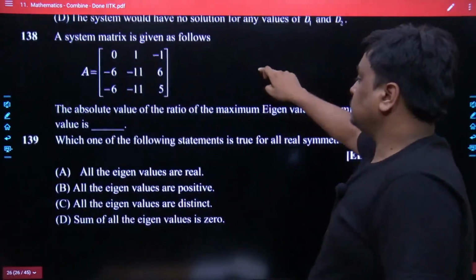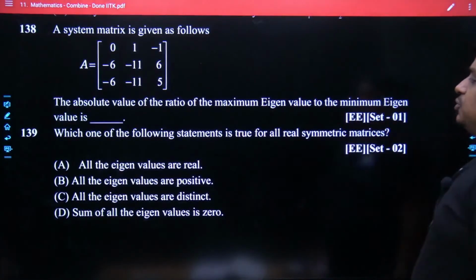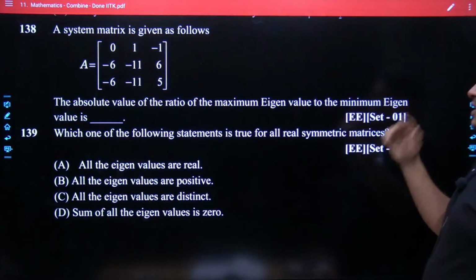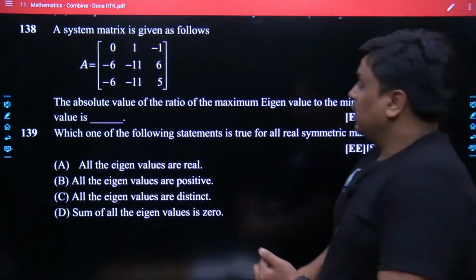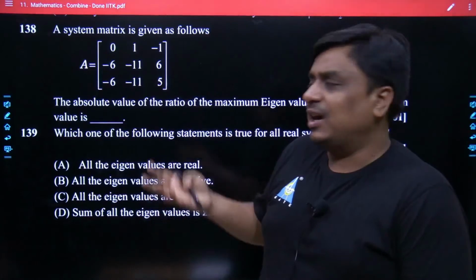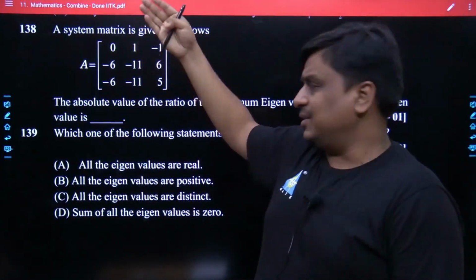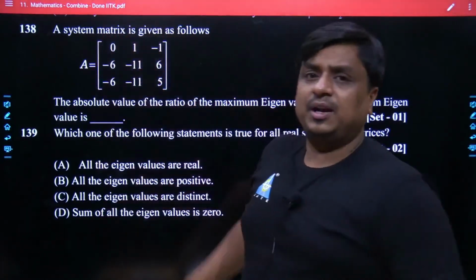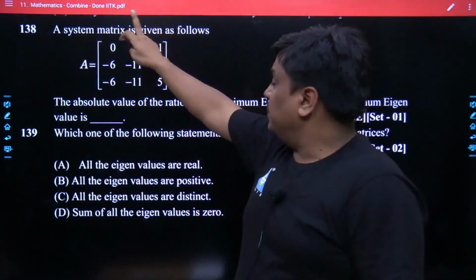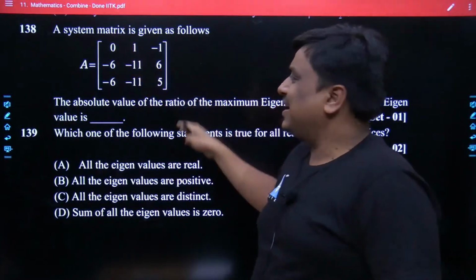Now, question number 138, a system matrix is given as follows. The absolute value of the ratio of the maximum eigenvalue to the minimum eigenvalue. Anyways, the property followed by the eigenvalues extracted from a square matrix is that their multiplication is the same as the determinant. That's the first thing. And similarly, if we talk about the complete addition of the lambdas, or the sum of the eigenvalues, that is the trace of the matrix itself.